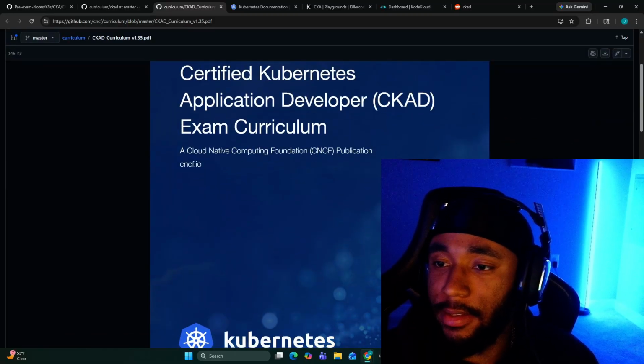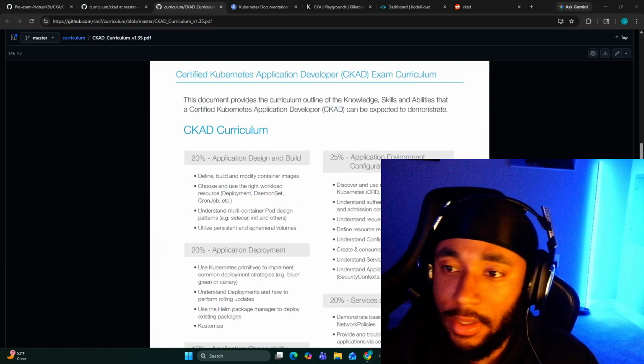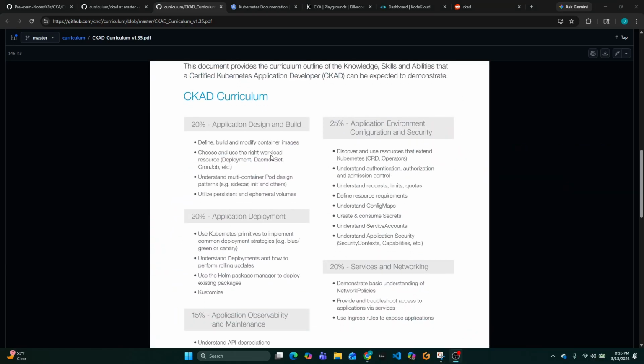The CKAD exam is an exam where you need to know these things right here. You need to know how to design and build applications. 25% is application environment configuration and security.